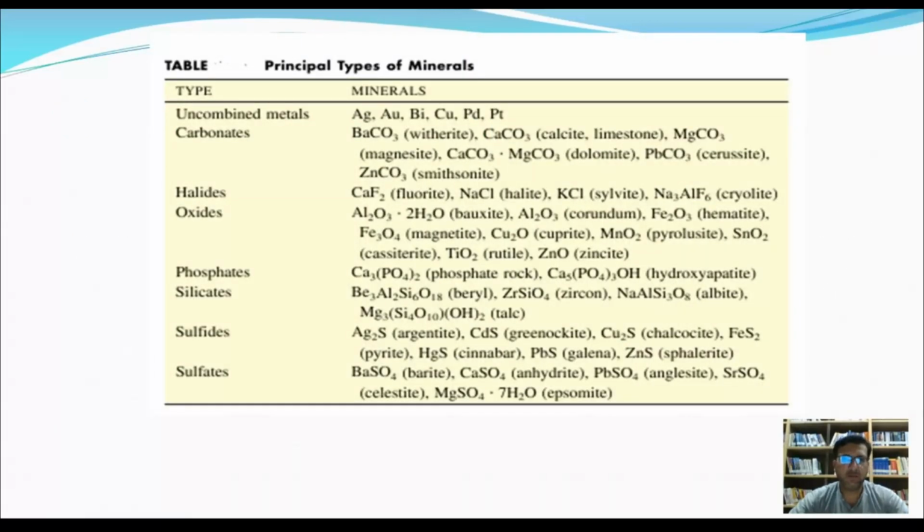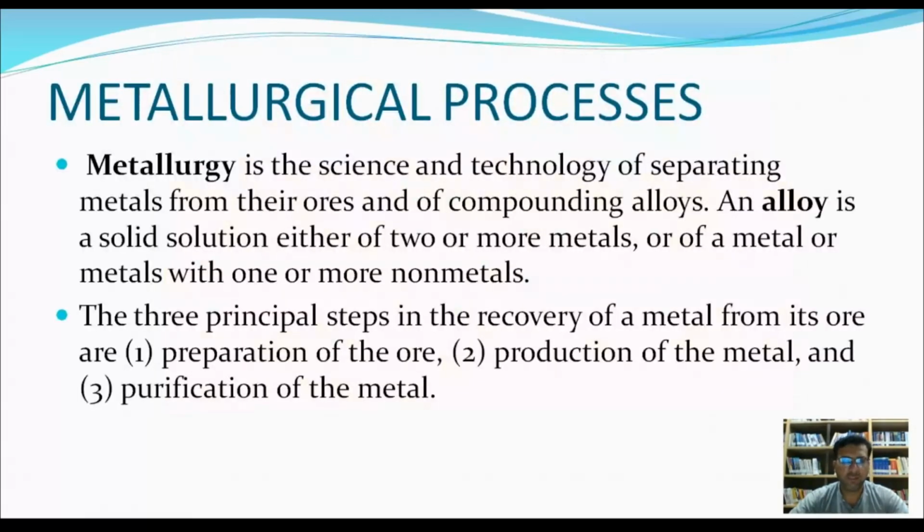Principal types of minerals: uncombined metals, carbonates, halides, oxides, phosphates, silicates, sulfides, and sulfates. Metallurgy is a process in which a metal is extracted from its ores. There are three principal steps in the recovery of metal from its ores. Number 1, preparation of the ore. Number 2, production of the metal. And number 3 is the purification of the metal.